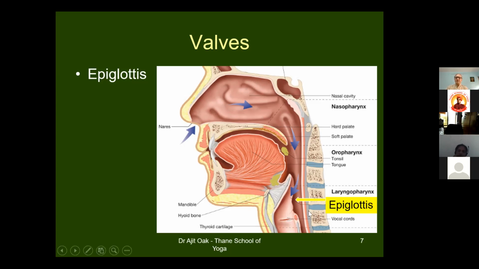So this epiglottis is a door. When we eat our food, it closes over the trachea. So the food doesn't go to trachea, food goes only to esophagus.